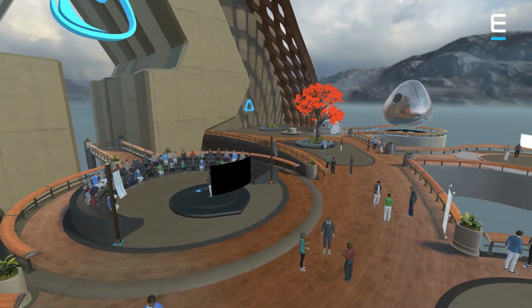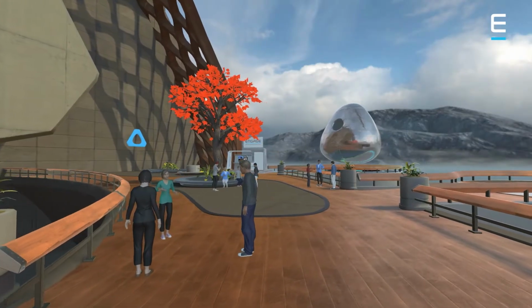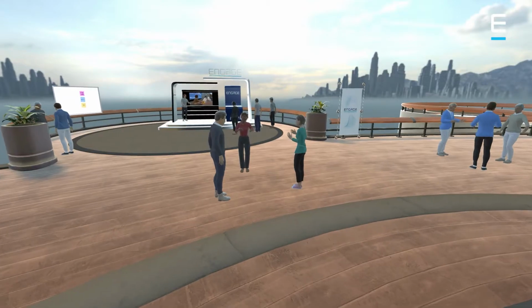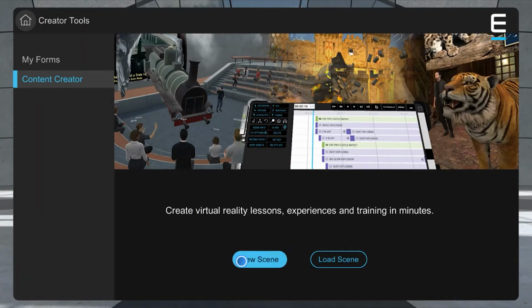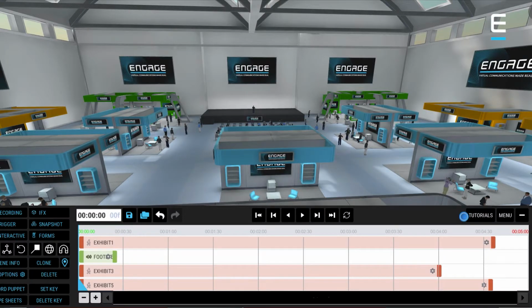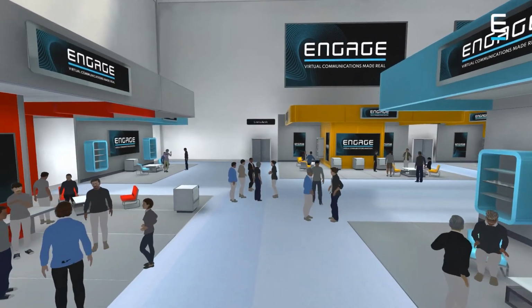Create virtual events and invite people to join you. Use 3D audio for smaller breakout sessions, making conversations more personal and lifelike. Build your own content in the content editor, adding animations and audio. Then play back your content and recordings for others, so they can relive the experiences you've created.